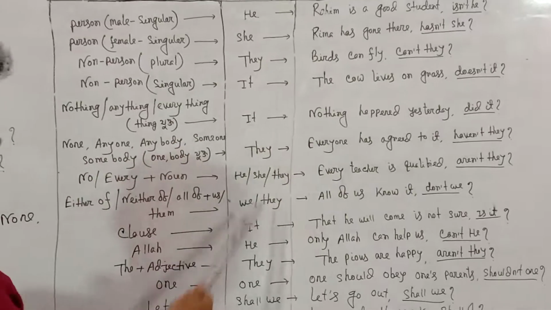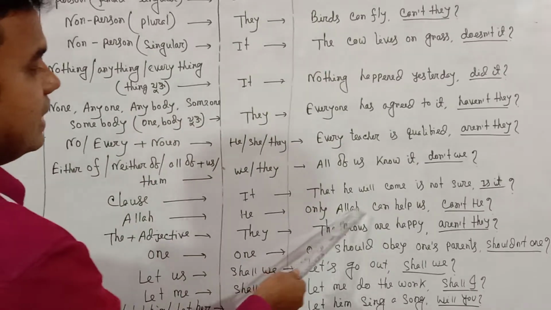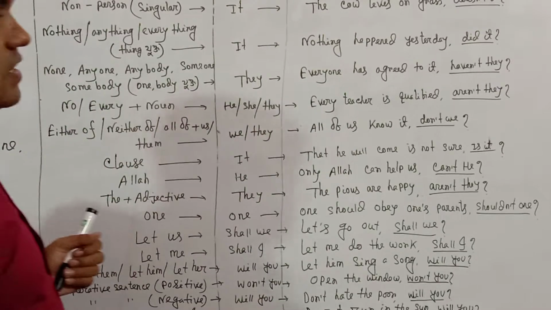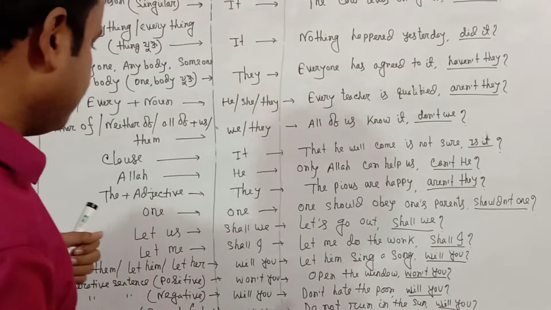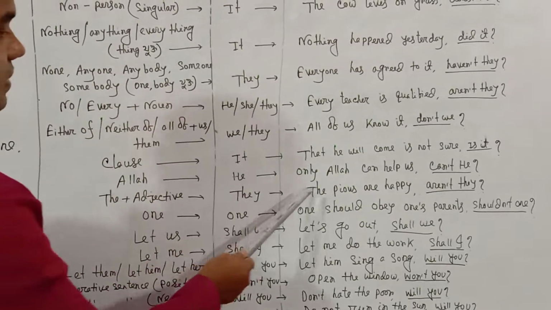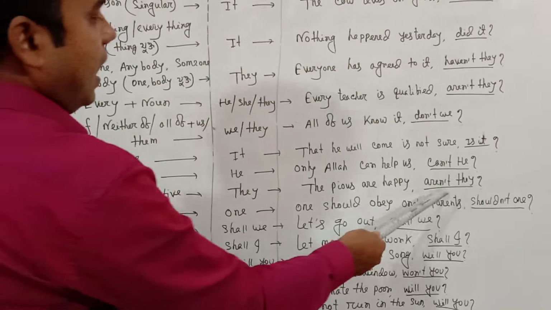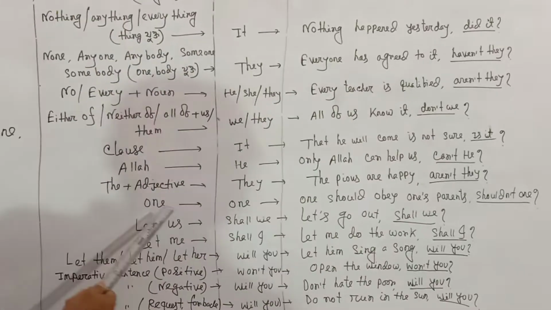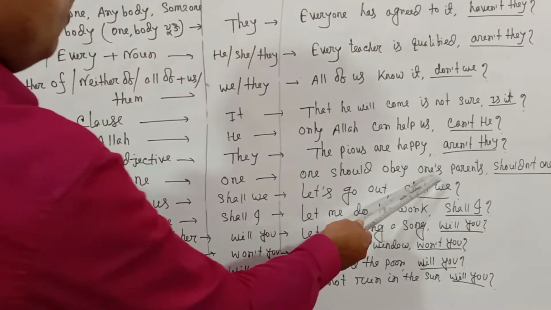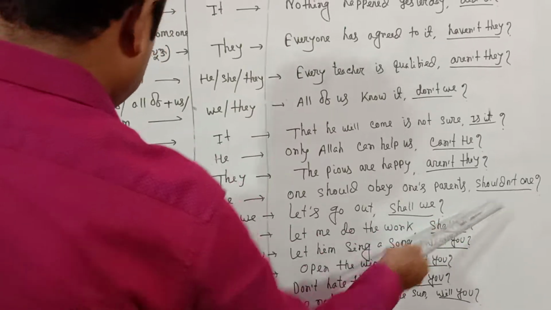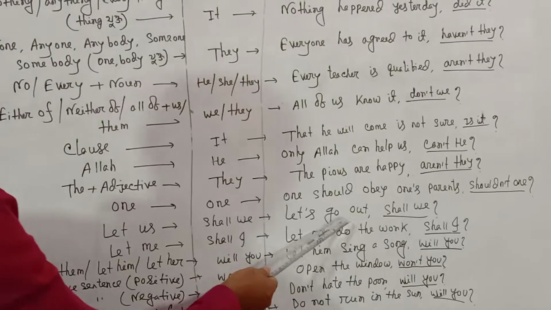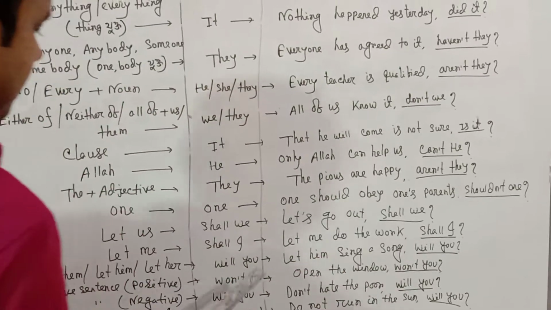Allah: the pronoun of the tag question is he. Only Allah can help us, can't he? It is a capital letter He. The plus adjective: the pronoun is they. The pious are happy, aren't they? One: the pronoun of the tag question is one. One should obey one's parents, shouldn't one? Let us, shall we? Let's go out, shall we?